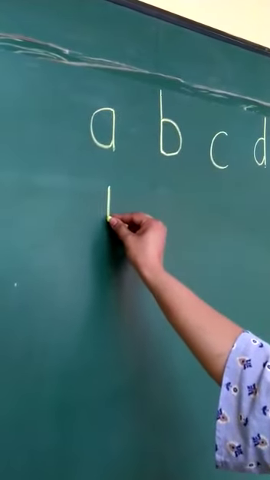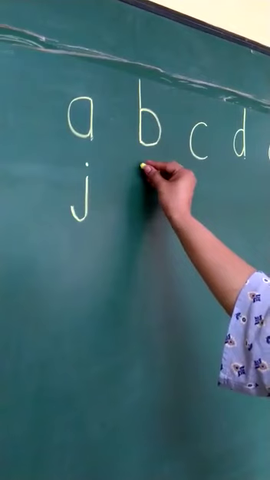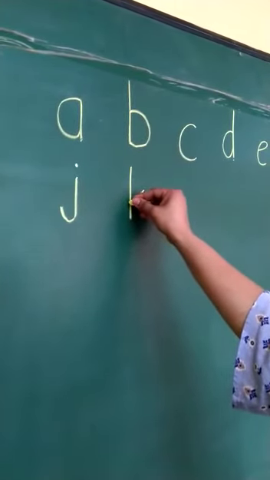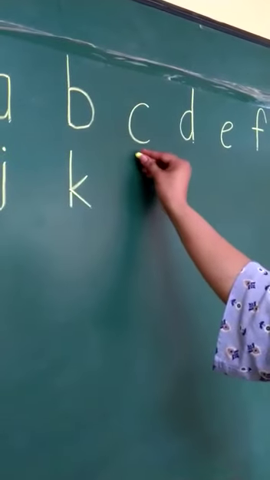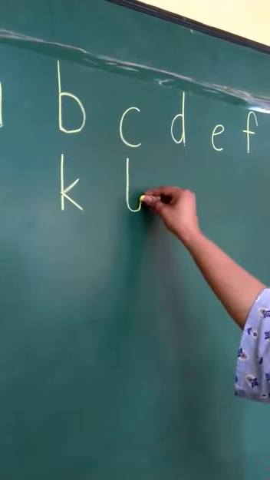Standing line down and turn to your left, put a dot. J. Standing line down, slanting line in, slanting line out. K. Standing line down, turn up a little. L.